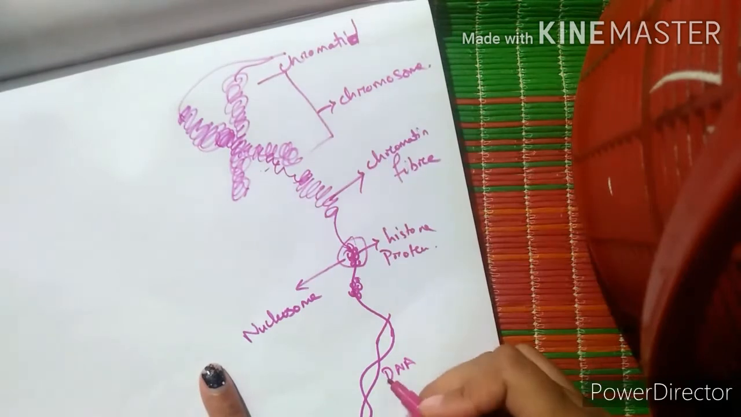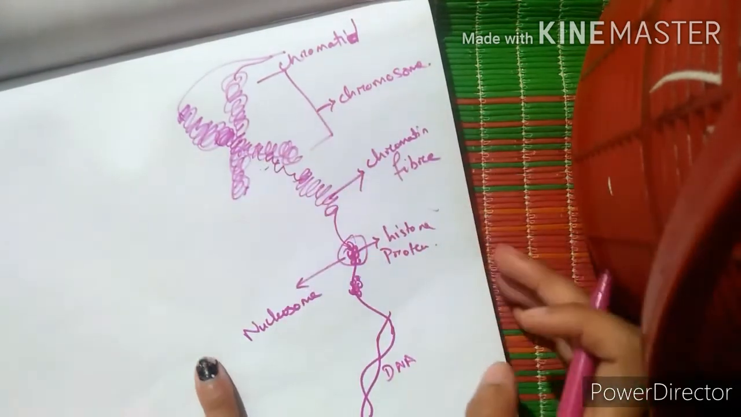The chromosome consists of the DNA and this histone protein. So this is the whole diagram.